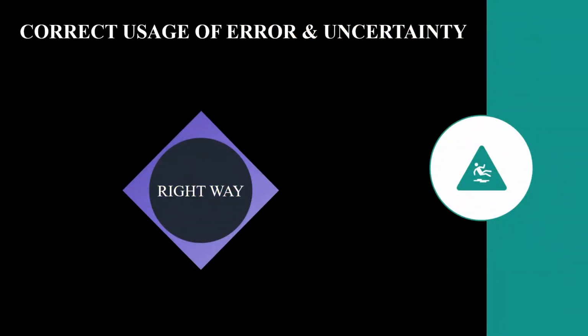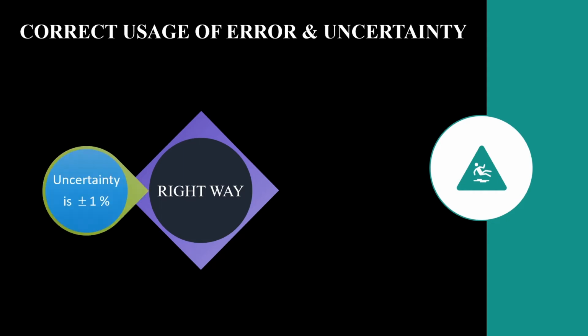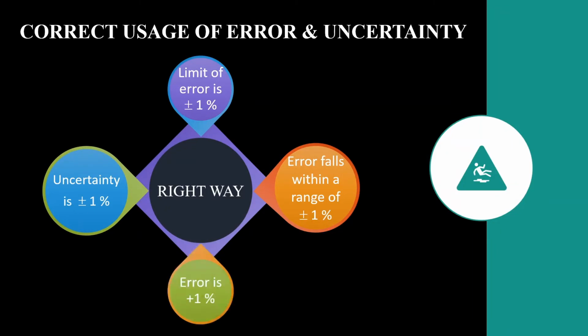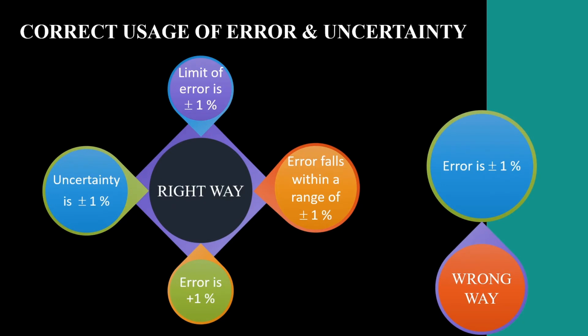Correct usage of error and uncertainty. Saying that uncertainty is plus minus 1% is right. Or to say that error falls within a range of plus minus 1% is also right. Limit of error is plus minus 1% is also right. And error is plus 1% is also right. But it is wrong to say error is plus minus 1%. Why? Because error cannot be simultaneously on the positive side and negative side. So instead of using the word error, we use the word uncertainty.